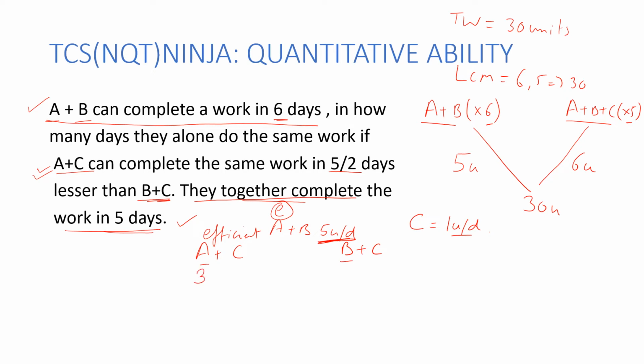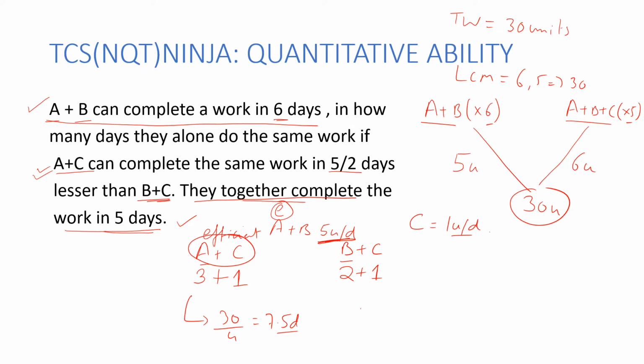And B, to sum up to 5, I'll say, okay, B is doing 2 units per day. Now, let's say I try to incorporate C as well. C is doing 1 unit of work, and C over here will also do 1 unit of work. Now, total work, we assumed it to be 30 units. So if I'm looking at this team, they are doing 30 units of work, doing 4 units per day. So 30 by 4, that should be 7.5 days they would have taken.